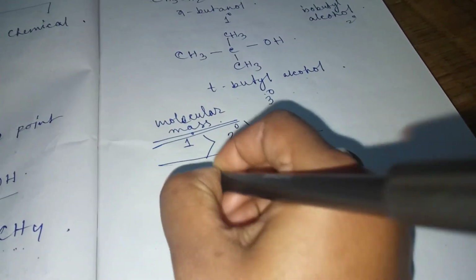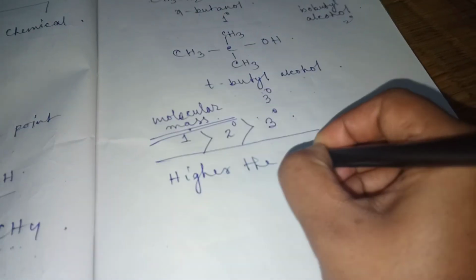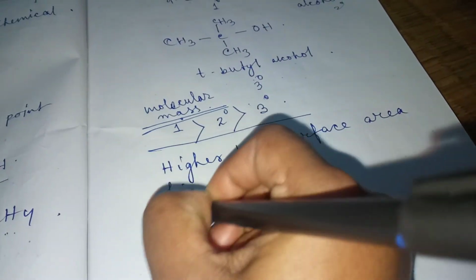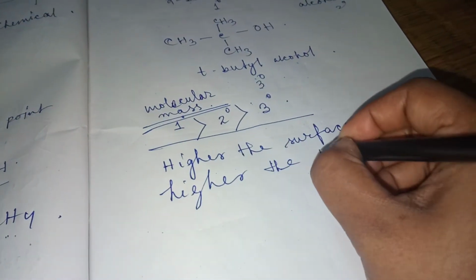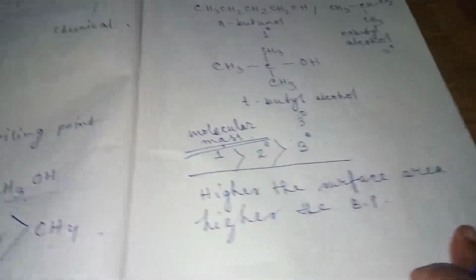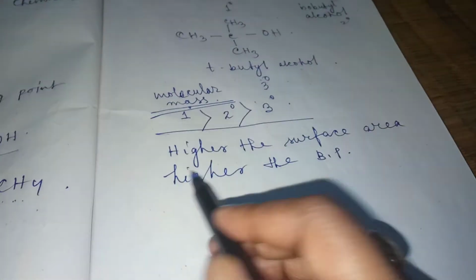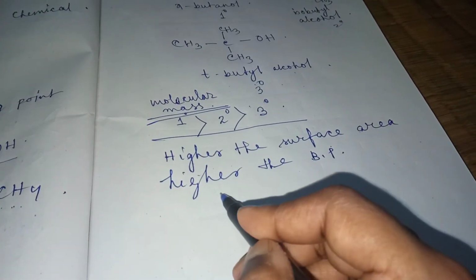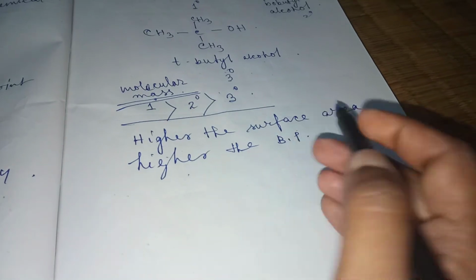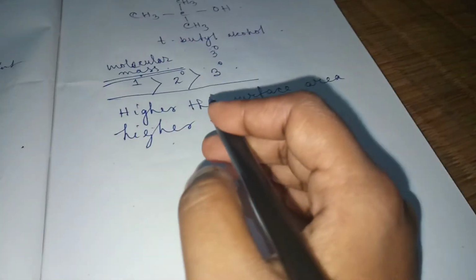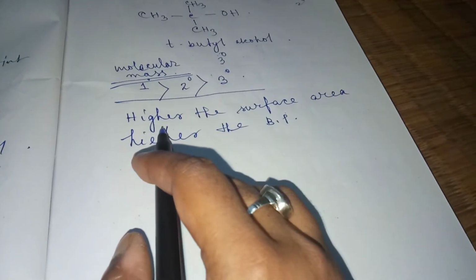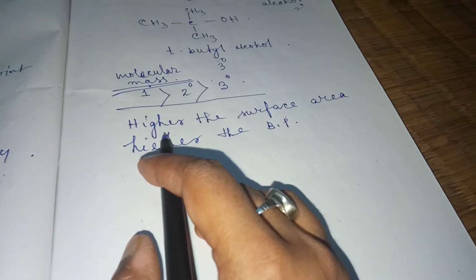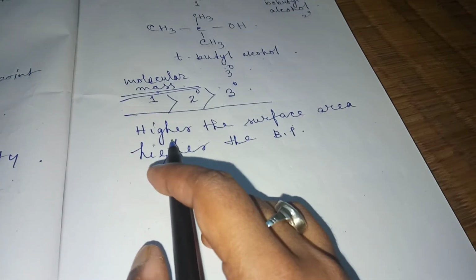Because in the primary alcohol, the higher the surface area, the higher is the boiling point. Molecules are attached with another molecule over a larger space. That's why high surface area means they touch each other over more space. Therefore, their boiling point is also higher if the molecular masses are almost the same.